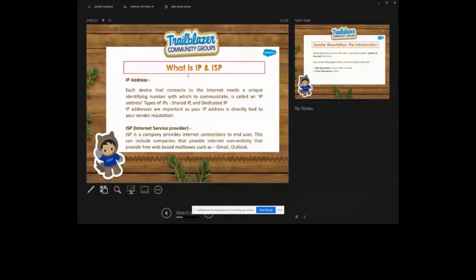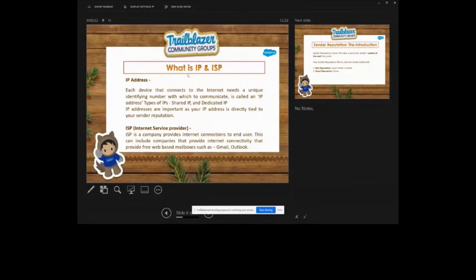Yeah. So now we are going to talk about the IP address. So, guys, what is an IP address? I think most of you already know about it, but again, I'm just taking a quick look at this. Every device which connects to the internet needs a unique identifier number to communicate, and that's called an IP address.